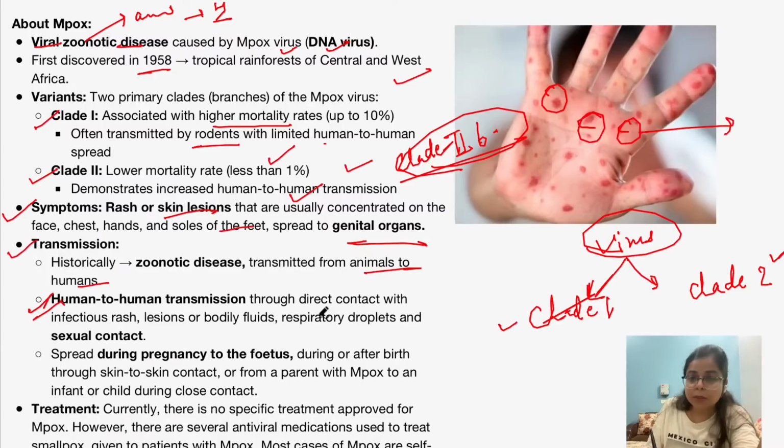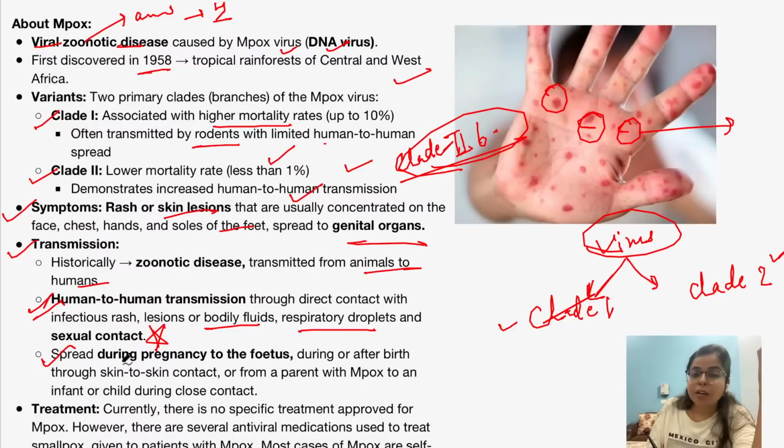It can spread through direct contact with respiratory droplets or other bodily fluids or skin blisters. And also, this is an important fact that this particular virus spreads through sexual contact. Okay. And also this virus can spread during pregnancy to the fetus.